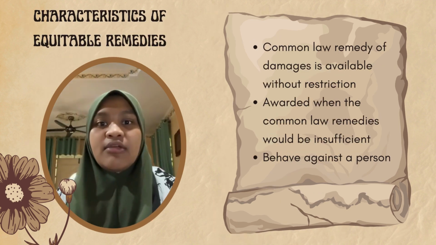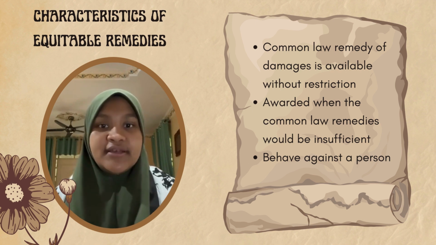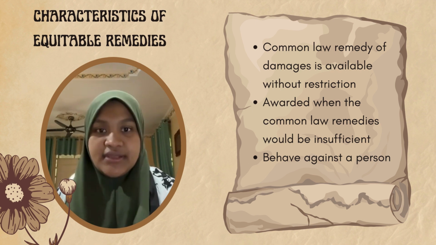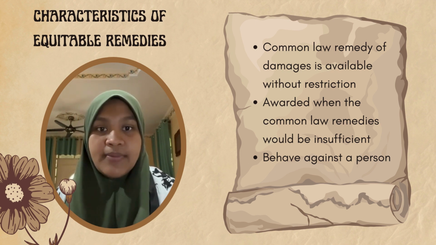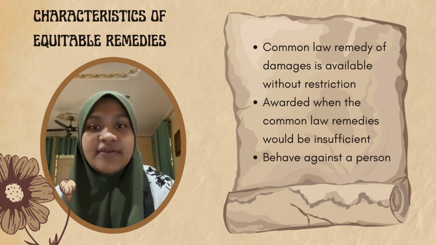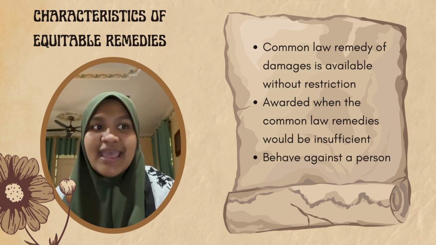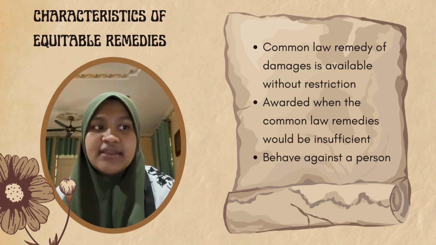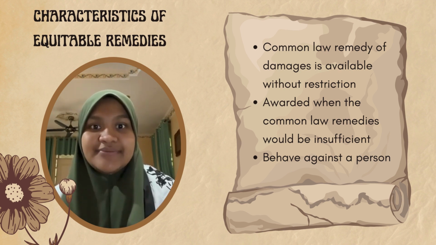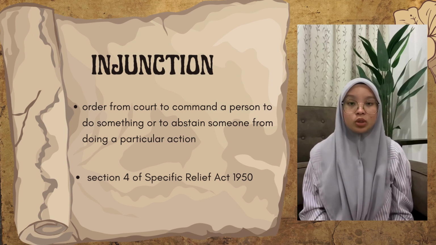Firstly, the common law remedy of damages is available without restriction, while equitable remedies are discretionary. Next, they are awarded in the situation where the common law remedy is unavailable or insufficient. And lastly, they act against a person, which also means that the court has the power to determine whether it is directed by a party. There are several types of equitable remedies.